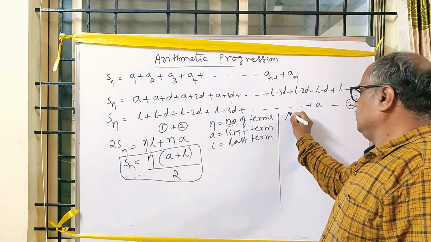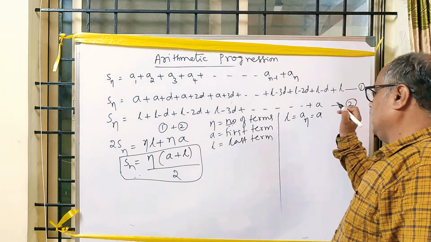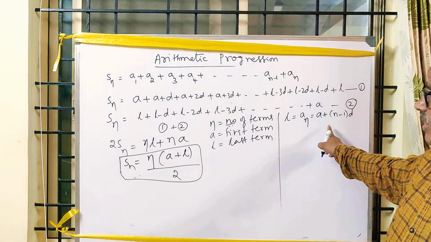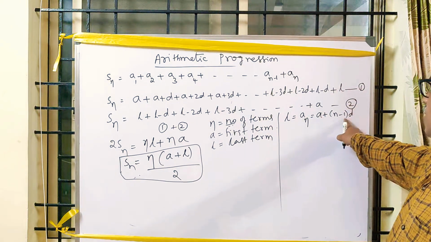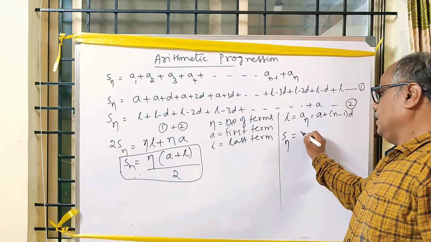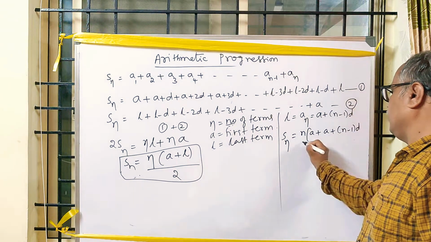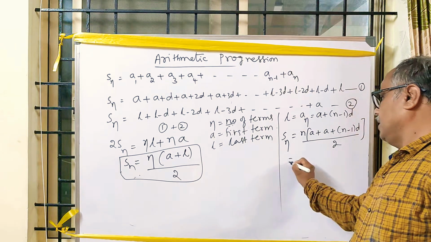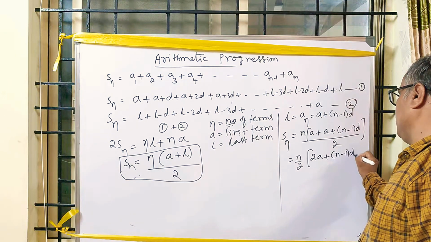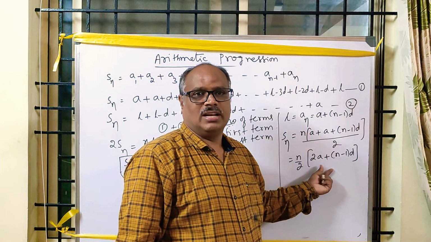And we know that L is the last term, a_n, and a_n is a plus n minus 1 into d. The last term, or nth term, of an arithmetic progression is a plus n minus 1 into d. Substitute that where there is L in this equation: n by 2 of a plus a plus n minus 1 into d. So n by 2 of 2a plus n minus 1 into the common difference. This is another formula to calculate the sum.